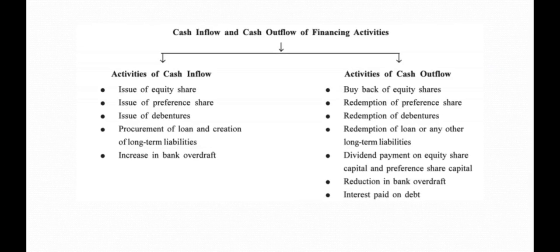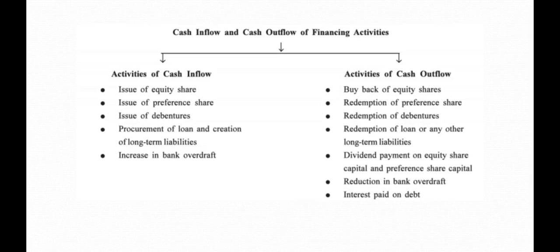Let us talk about the activities of cash outflow. What could it be: buyback of shares, that is equity shares, redemption of preference shares, redemption of debentures, redemption of loan or any other long term liabilities. That means, friends, all these five mean payment to shareholders or debenture holders or to the loan providers. What else? Dividend payment on equity share capital and preference share capital.